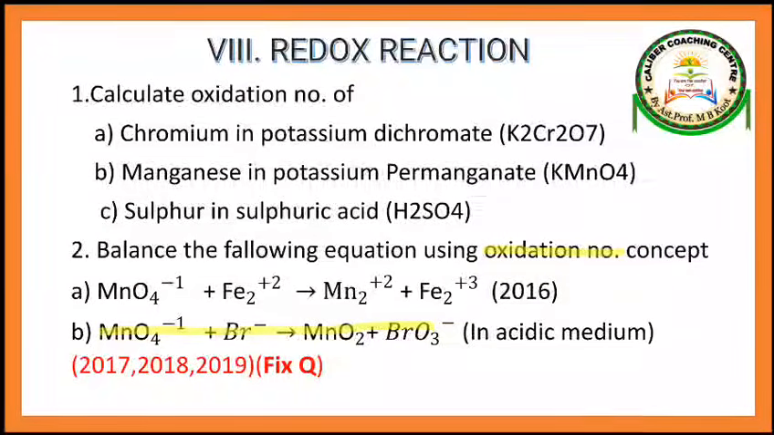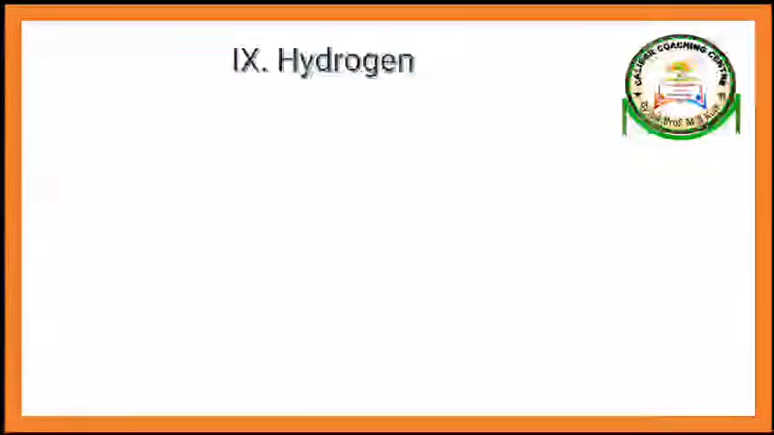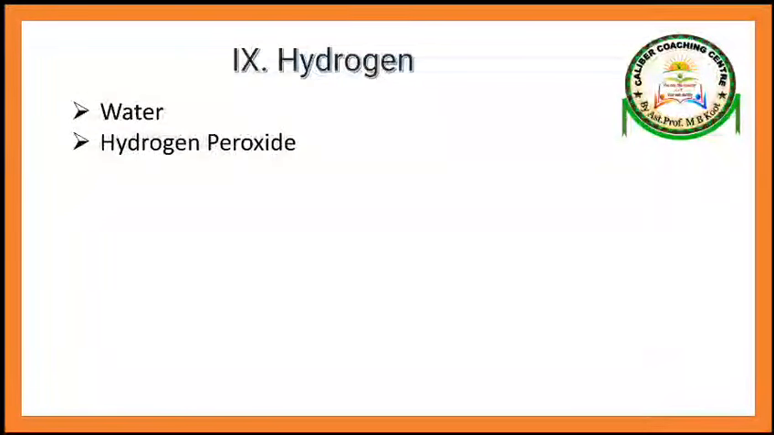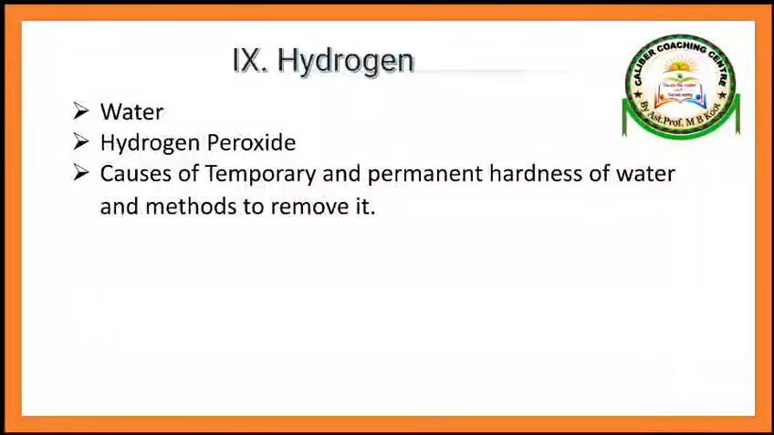Yes. Next, we'll talk about chapter number 9, hydrogen. In hydrogen, we have to discuss water, the shape of water, whatever you have read. Hydrogen peroxide, H2O2: you have to explain the structure of H2O2 and some applications. Causes of temporary and permanent hardness of water and methods to remove it. They will ask what causes the temporary and permanent hardness of water. You have to explain it.